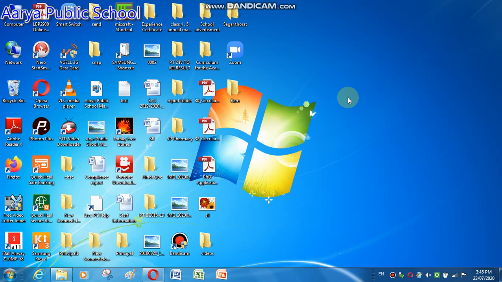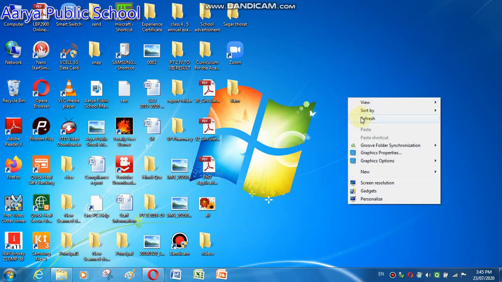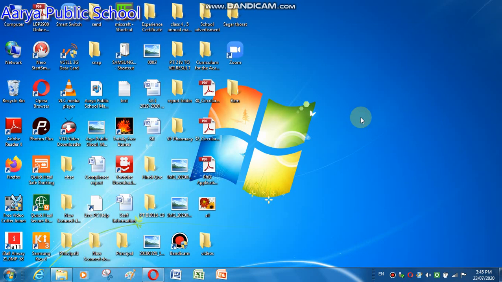Next, deleting a file or folder permanently from the computer hard disk. Now the second point is how to delete your file or folder permanently from your hard disk. Choose any one file.